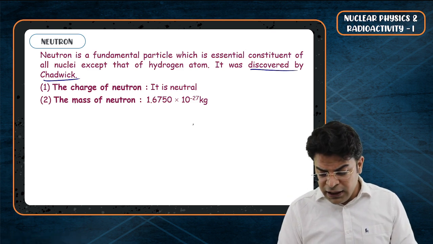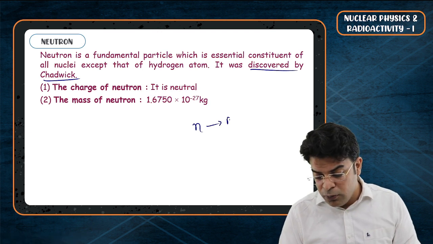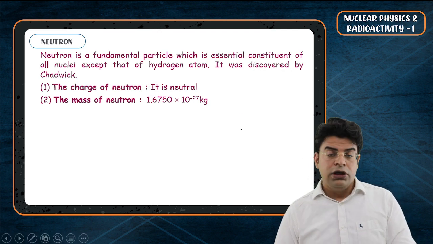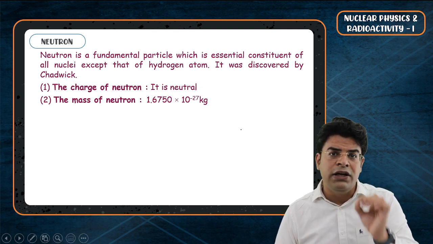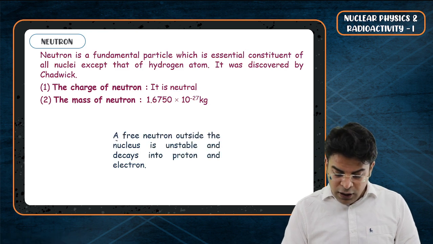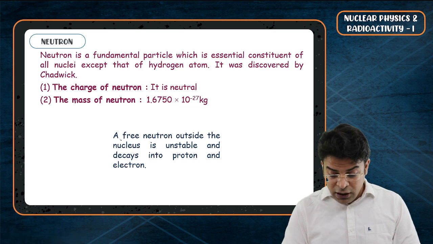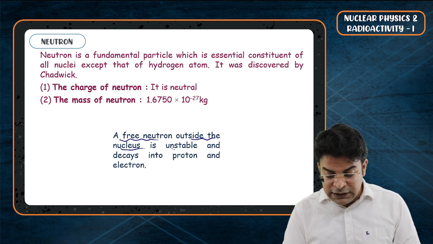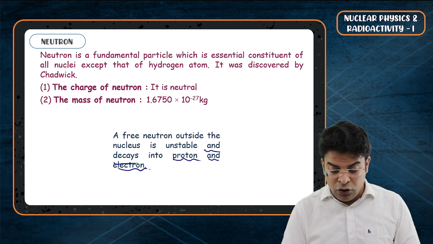An isolated neutron has got the tendency to break down into proton plus electron. So since an isolated neutron is not stable, it was very difficult to discover a neutron. So a free neutron outside the nucleus is unstable. You need to remember this. A free neutron outside the nucleus is unstable and decays into proton and electron.